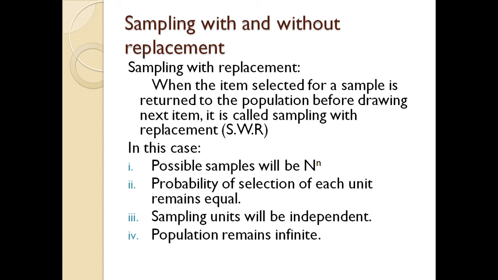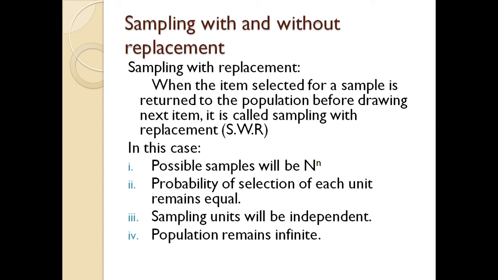Okay, then sampling can be done by two methods: sampling with or sampling without replacement. Sampling with replacement is when the item selected for a sample is returned to the population before drawing the next item. For example, if you have selected an item from some population, and you have noted that item, you put it back before you select the next item, so it is called sampling with replacement.